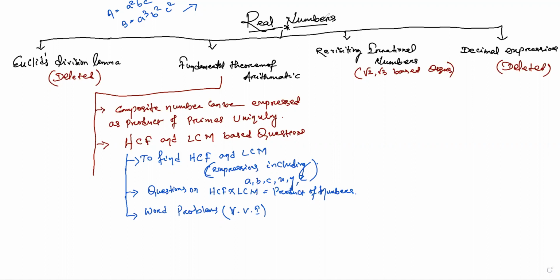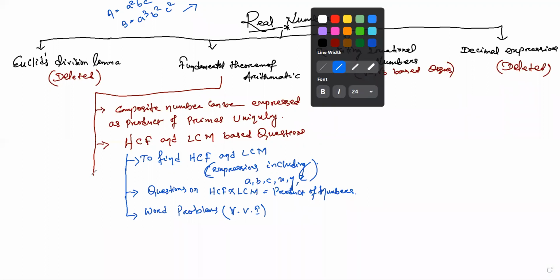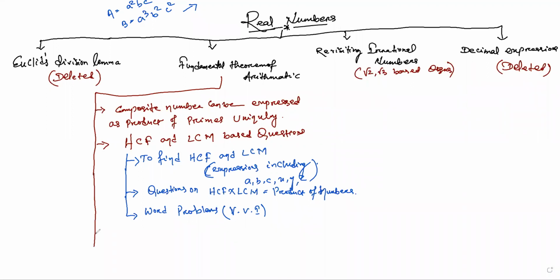Next part is, let me use another ink, the factor tree. Questions on factor tree, generally 1 mark questions are asked on this factor tree. तो फैक्टर ट्री के ऊपर भी क्वेश्चंस हो सकते हैं कि you have to complete the factor tree, you have to find the unknowns on the factor tree.